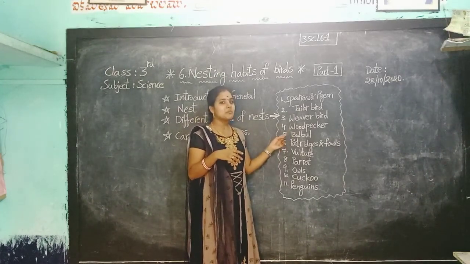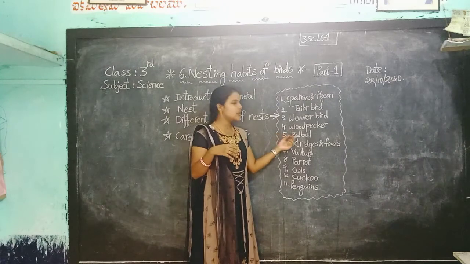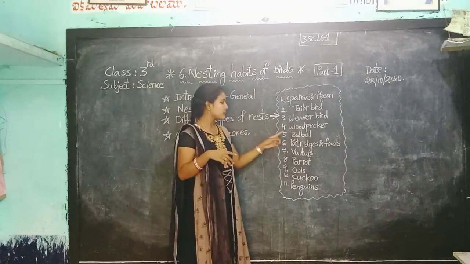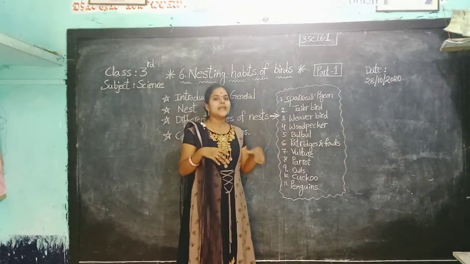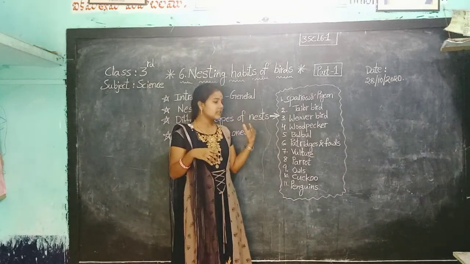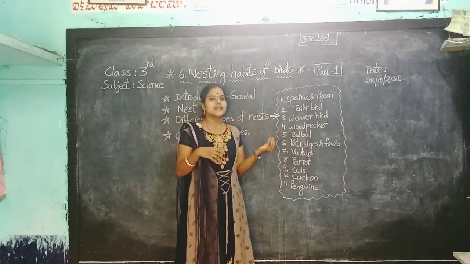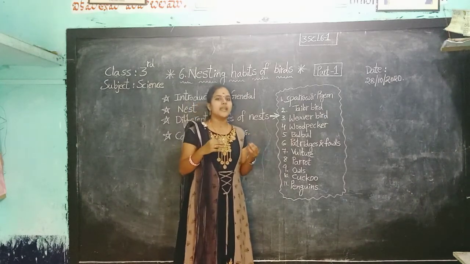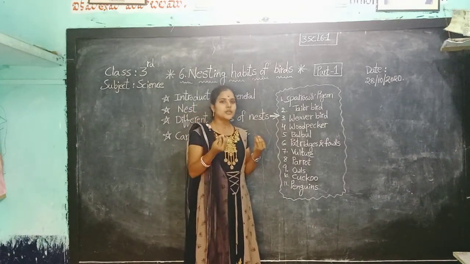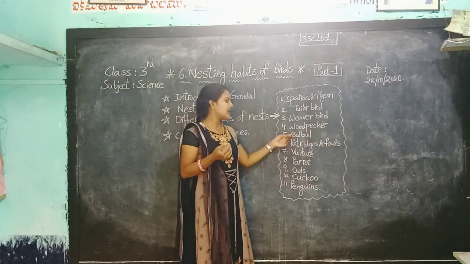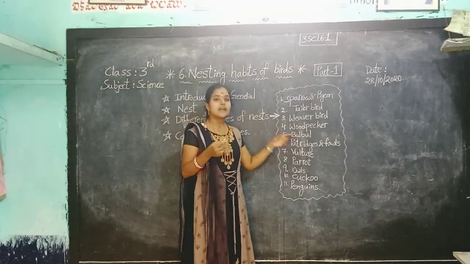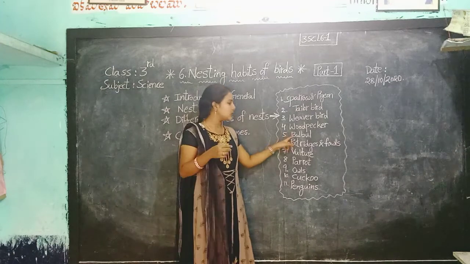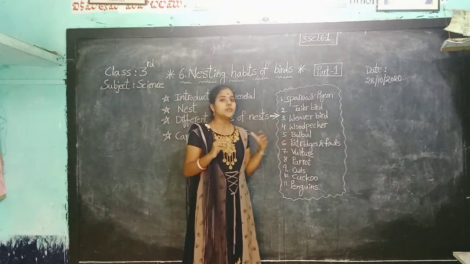Okay children? Next one, bulbul. What is this, children? The bird name is bulbul. Once you observe the spelling also. The bulbul makes its nest with grass, small leaves, and by using old cloths and papers also. The bulbul makes its nest in the bushes.